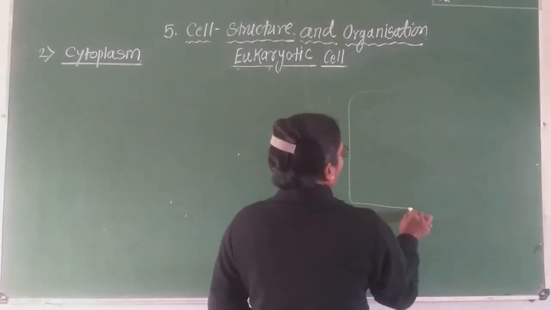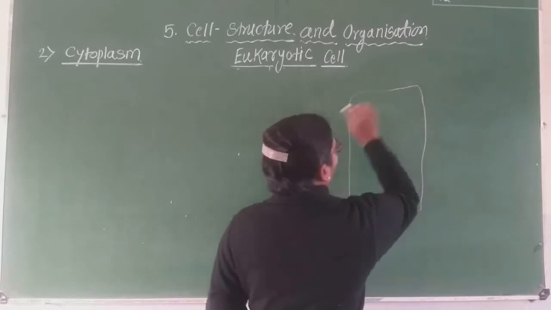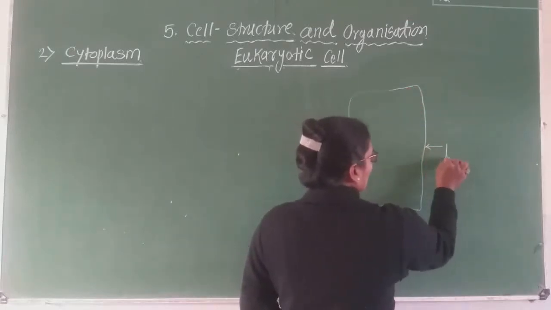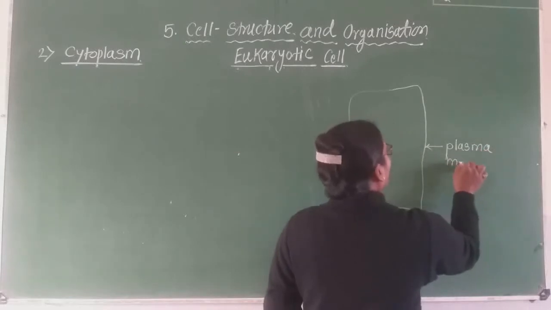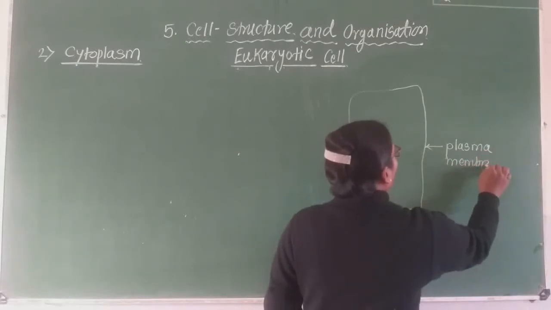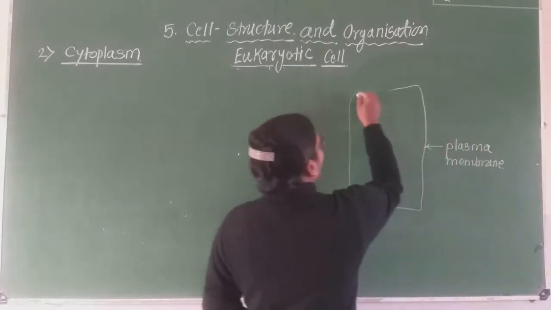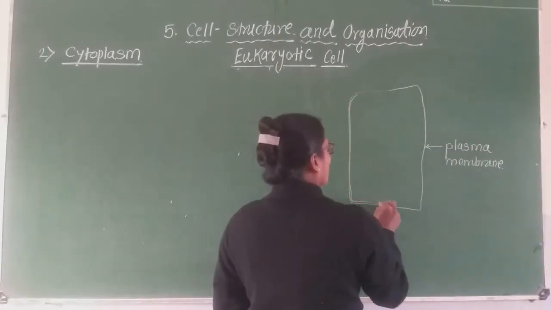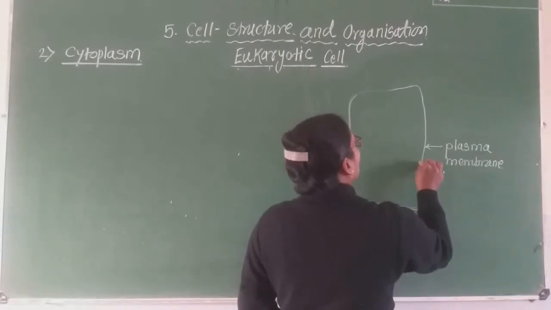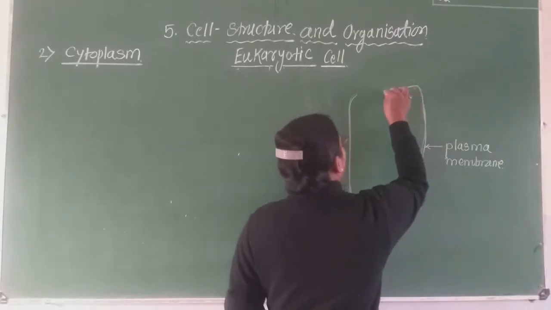See, suppose this is an animal cell. This outermost covering is the plasma membrane. And this plasma membrane encloses a ground matrix-like substance.